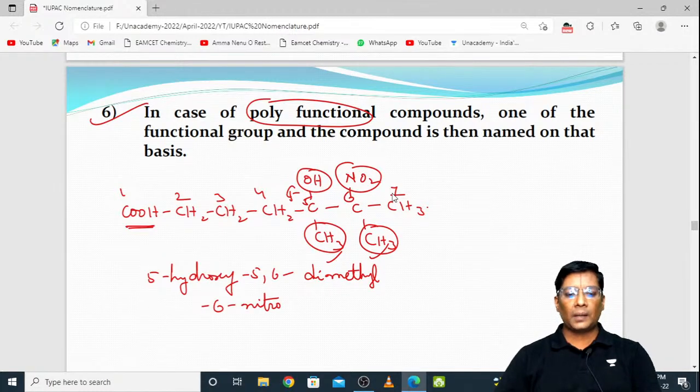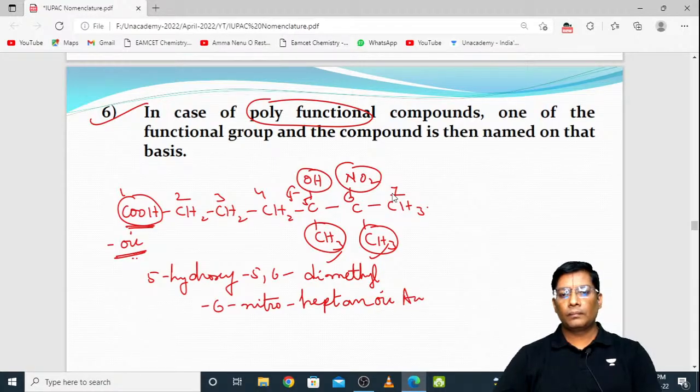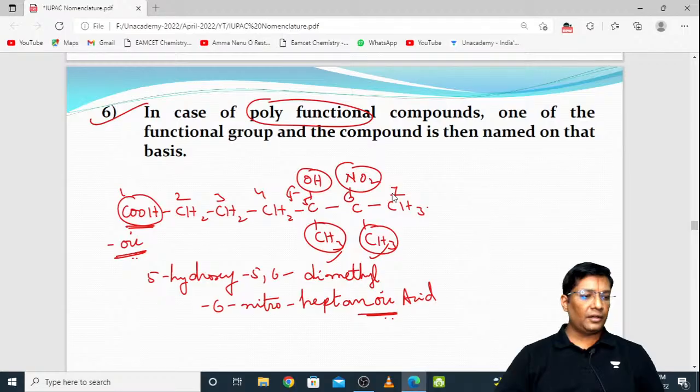How many carbons are there? 7 carbons are there, so it is called hept. All are single bonds, it is ane. And it is carboxylic acid. Yeah, very good. Yes, based on the order you can give the name.